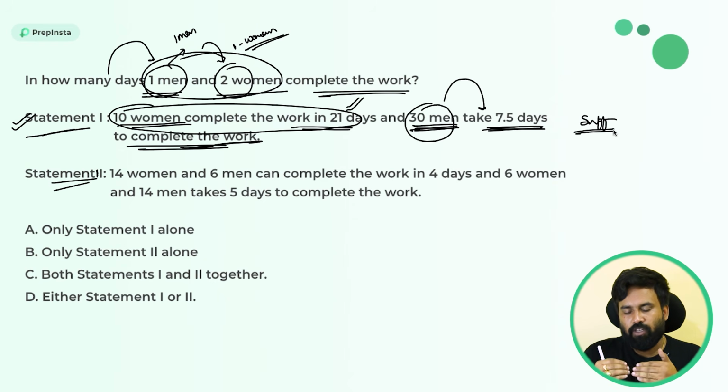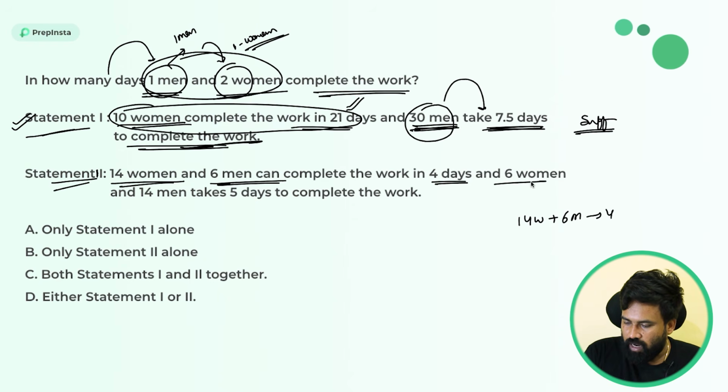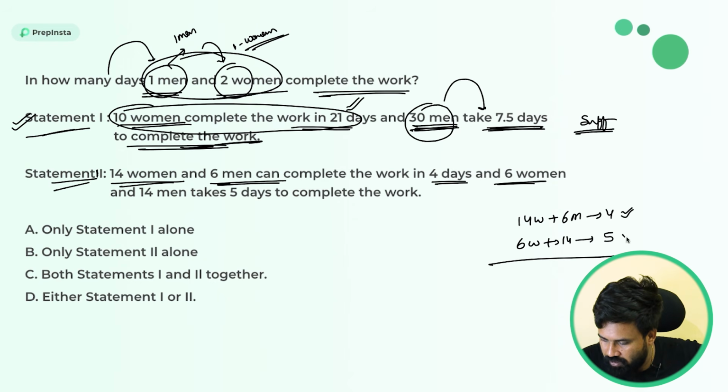Let's look into statement 2. Statement 2, 14 women and 6 men can complete the work in 4 days, and 6 women and 14 men can complete the task in 5 days. Can you find the answer or not? Yes, you can find. Why? Because you have 2 equations and 2 variables. Yes, you can find the answer.